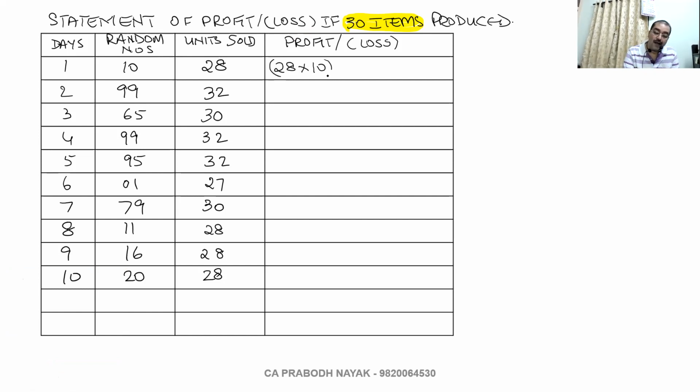And on those 2 units which are not sold, there is a loss of 15 rupees per unit. So I will say 28 into 10 minus 2 into 15. 28 into 10 on the calculator is 280, minus 2 into 15, 30. 280 minus 30 is equal to 250 profit.